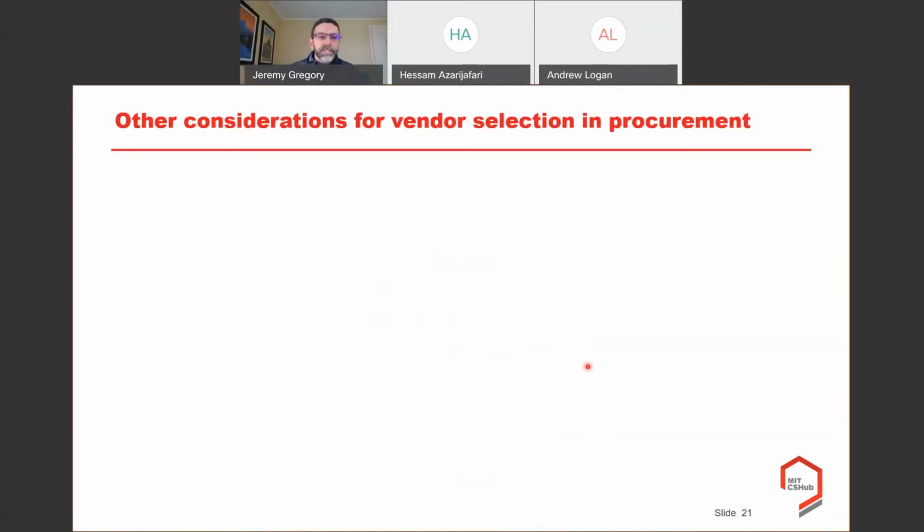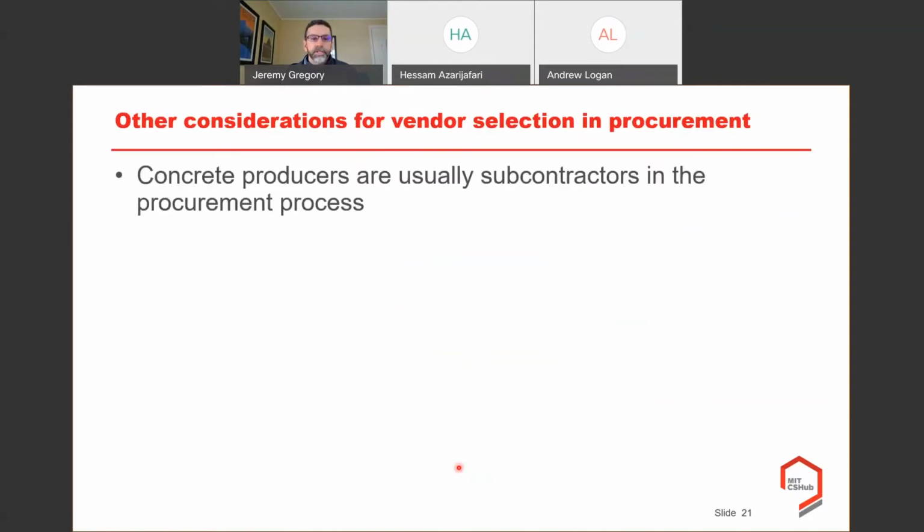In my portion, at least, I just want to wrap up with a few other considerations for vendor selection in procurement. One is that when you're setting up procurement systems, concrete producers are almost always subcontractors in the procurement process. That is, the state doesn't directly contract with them. And of course, that language can be set up, but it's just something that needs to be considered.